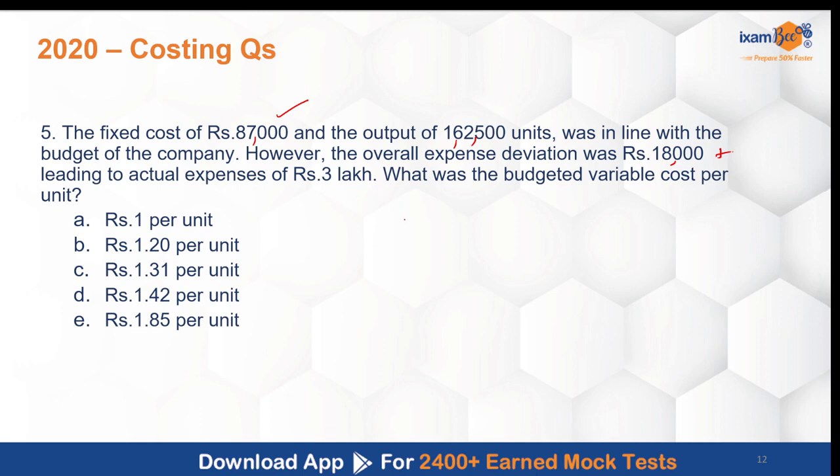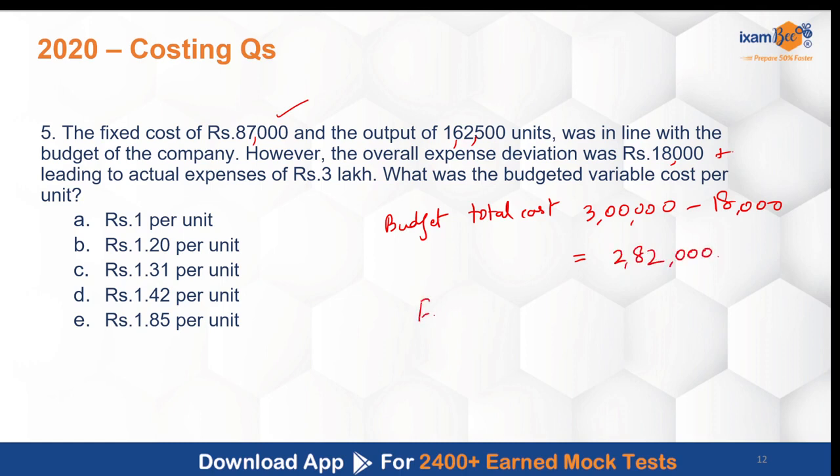So my actual budgeted total cost was 3 lakh minus 18,000, right? So my budgeted actual cost was 2,82,000, right? Now in this I know my fixed cost is 87,000, right?